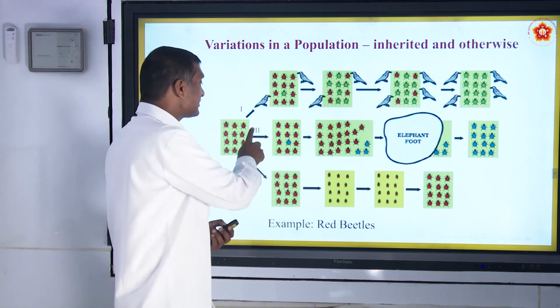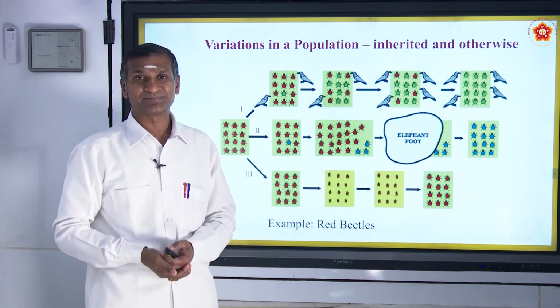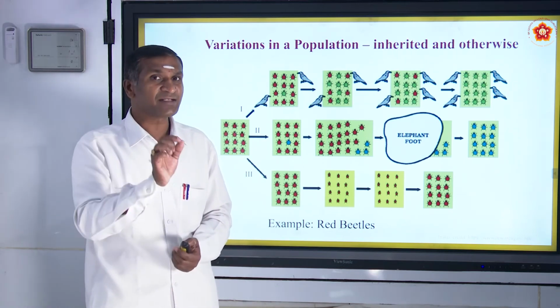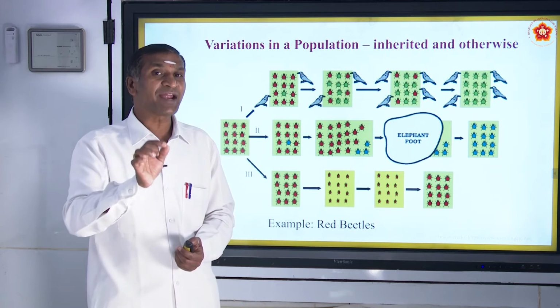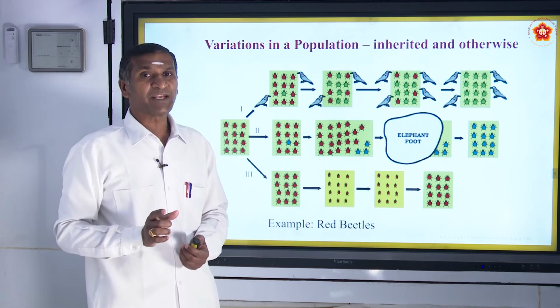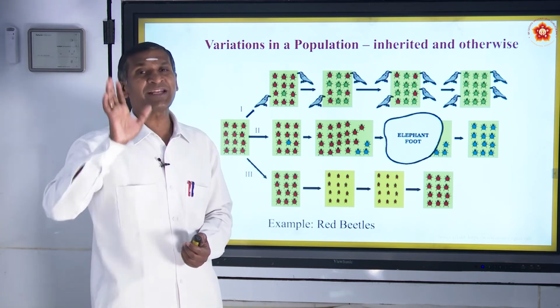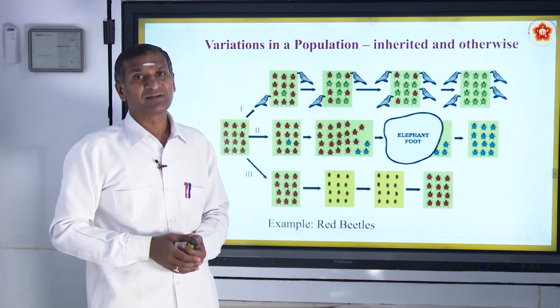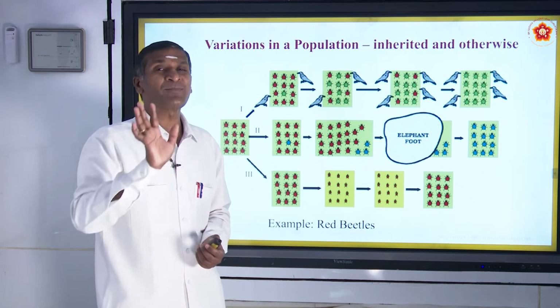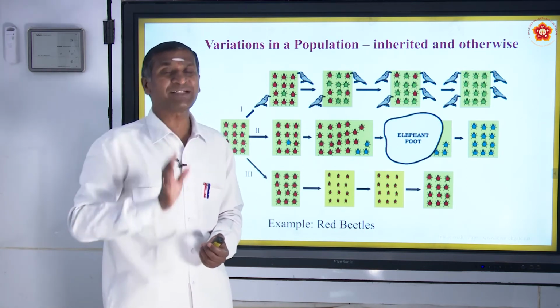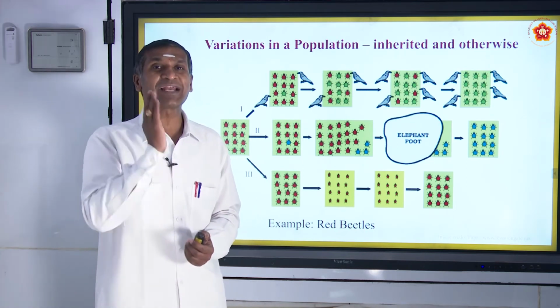This is the second situation. In the second situation, we see red and blue beetles being eaten by the crows. But most of them died because of the calamity that happened. What is that calamity?